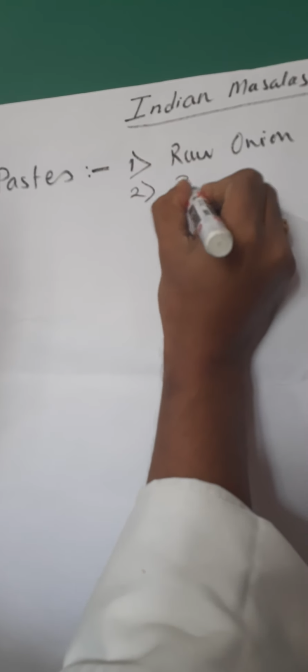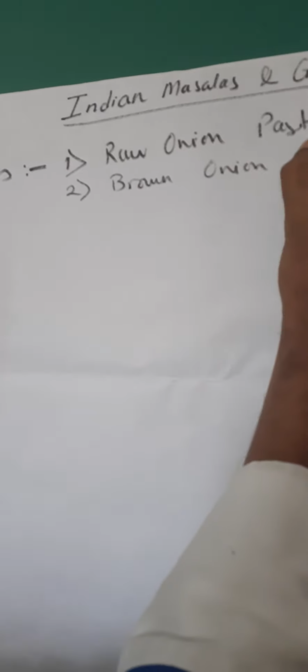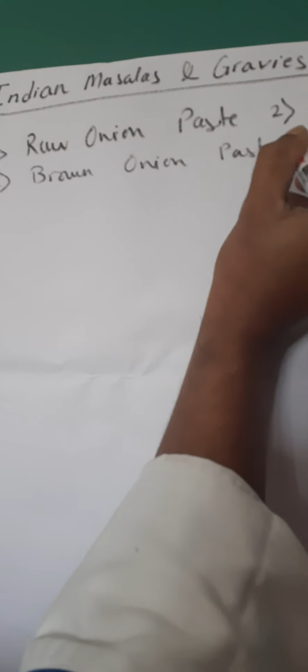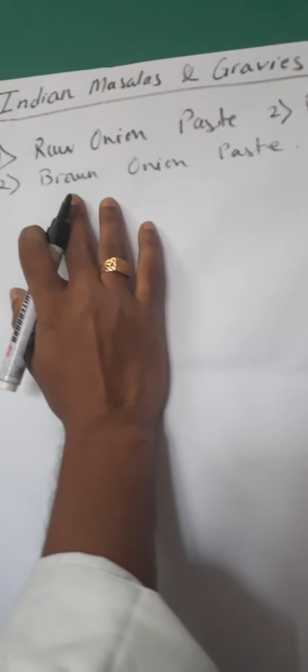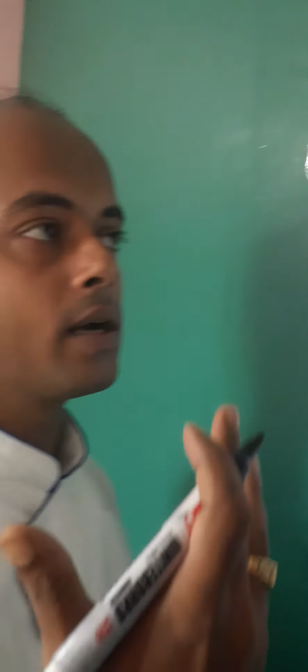Then we have brown onion paste. This is mostly used when we are making chicken kasa or mutton kasa, and we want to give our gravies a dark, rich color, which is almost a brownish and reddish color. So that time you make brown onion paste.